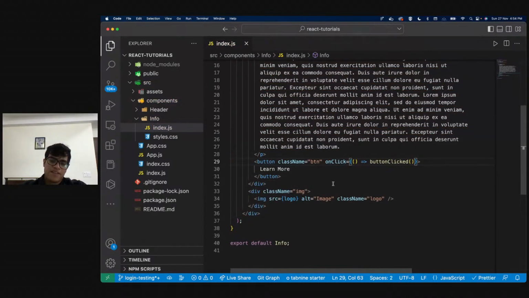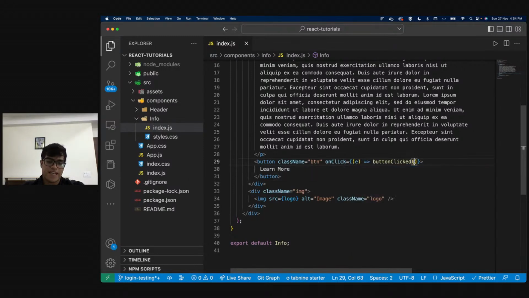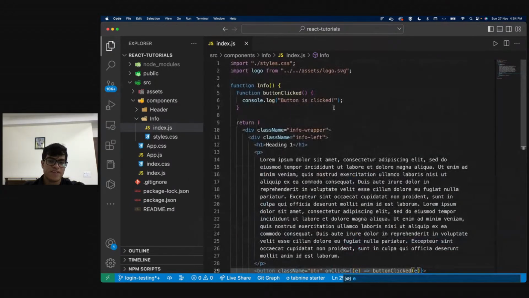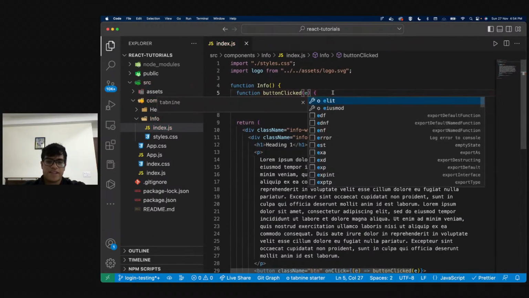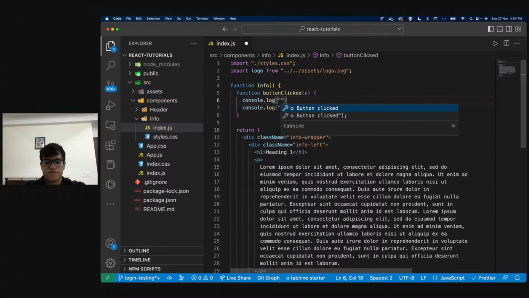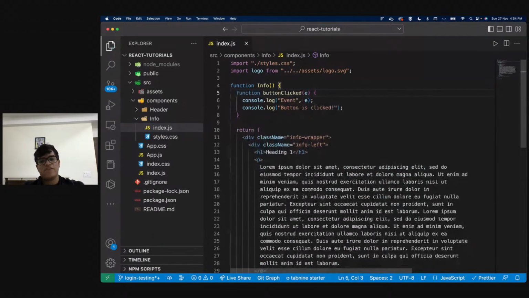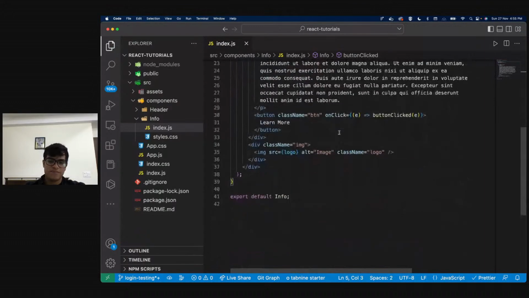Right. Basically on click, there's this event, right? If I want to see the event, I can as well. So I can pass this event and I can say e, right? And I can even console log that. So I can say console.log event, and I can pass this e. Right. So this is how we do that, and it is very simple.